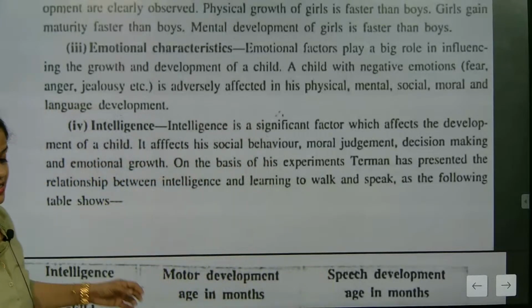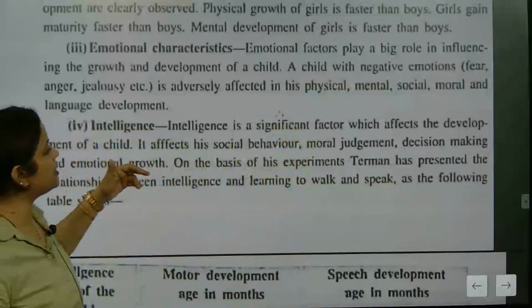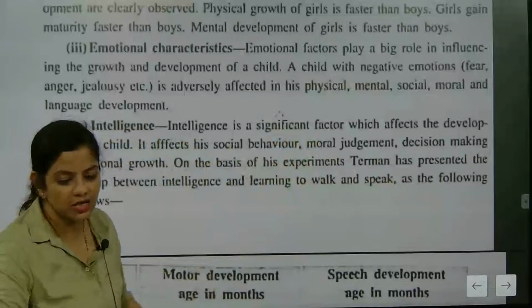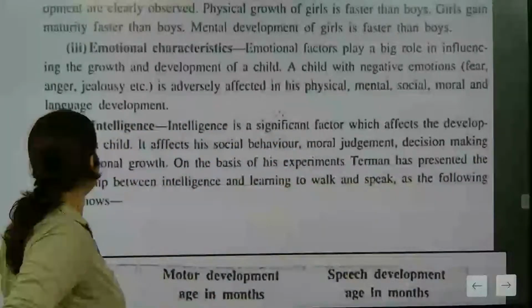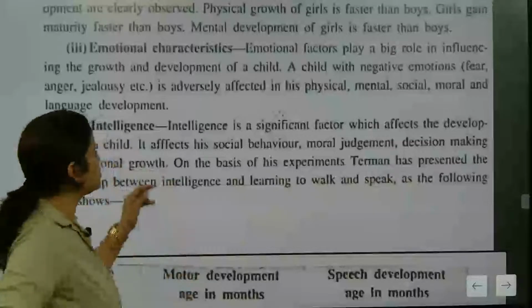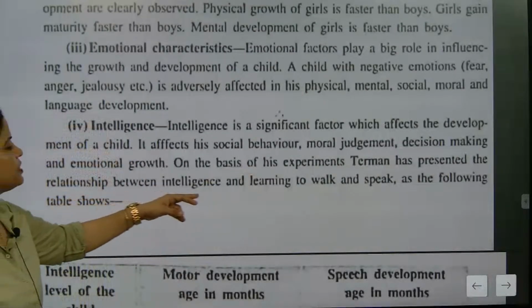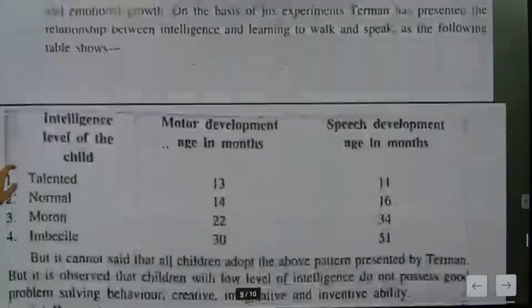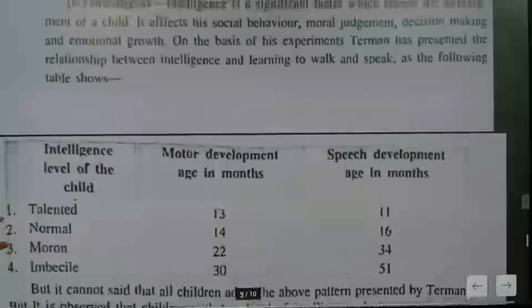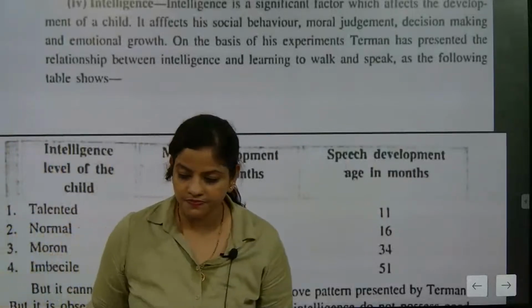So intelligence is a significant factor which affects the development of a child. Yes, it affects his social behavior, moral judgment, decision making and emotional growth. On his experiment, Terman has presented the relationship between intelligence and learning to walk and speak in the following table. Please check this one, and this is exactly one of the most important things we are going to discuss.